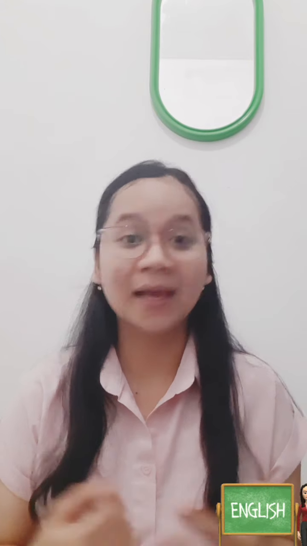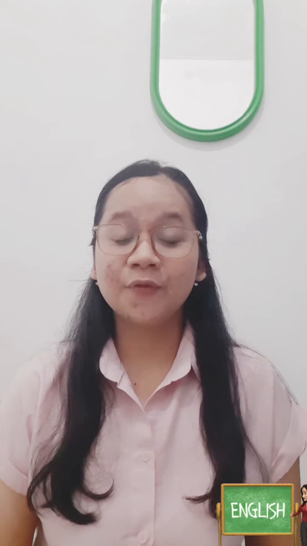Subject is the subject, be is an auxiliary verb: is, are, was, were, has been, have been, will be, etc. Past participle can also be called verb 3, the third form of the verb. By agent is the doer of the action.